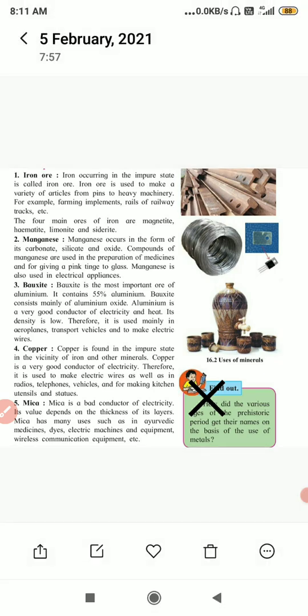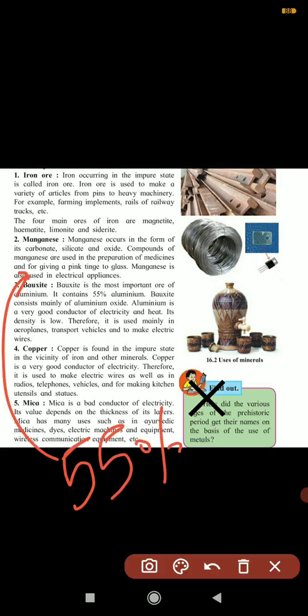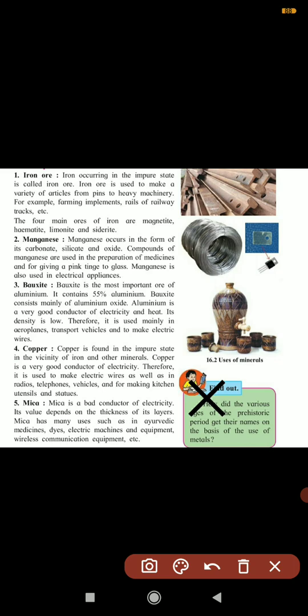Now next it is mica. Mica is a bad conductor of heat and electricity. Its value depends upon the thickness of its layer. Mica has many uses in Ayurvedic medicine, dyes, electrical machines, equipment, and wireless communication equipment. Mica can be used in these because it is a bad conductor of electricity.